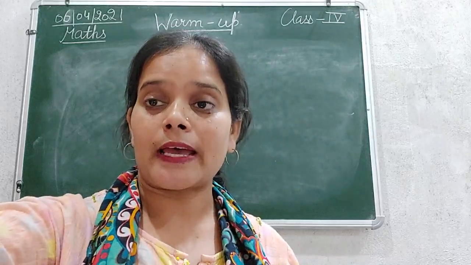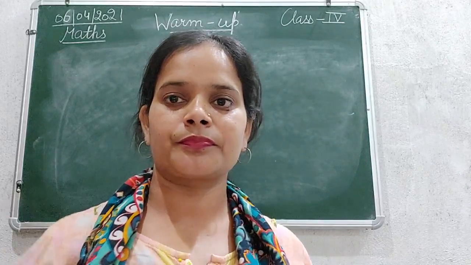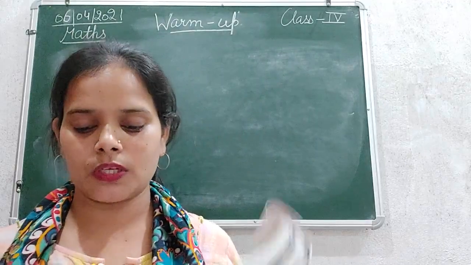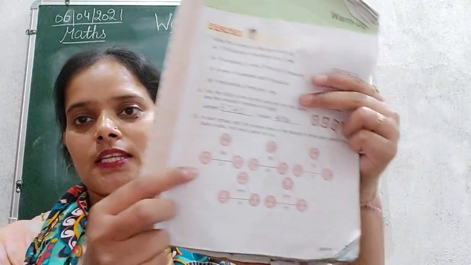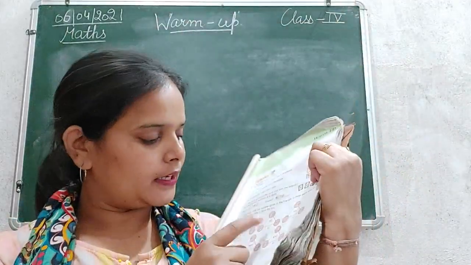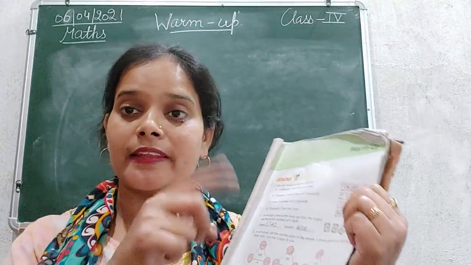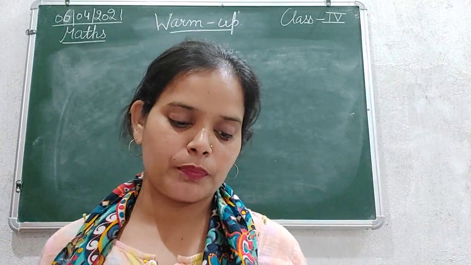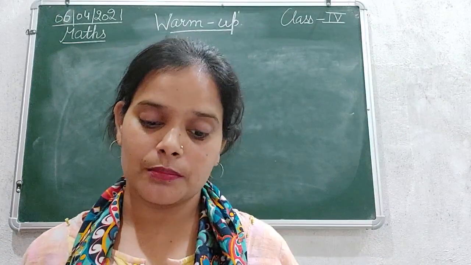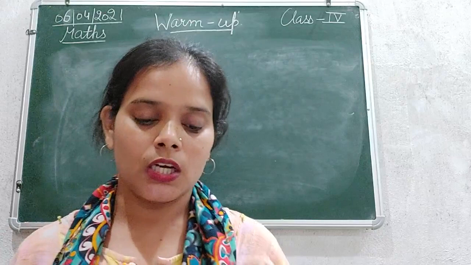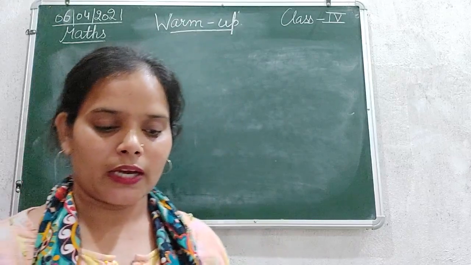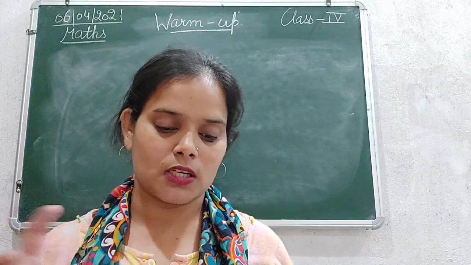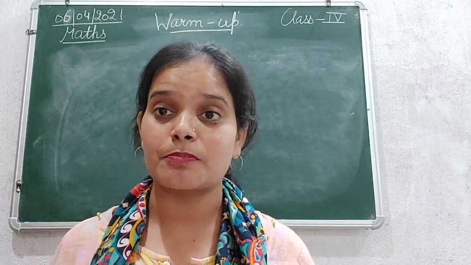So here as you can see, some figures are given. In this sum 5 parts are given, and each figure has 3 circles interconnected with each other. In each group there are certain numbers given in this triangular figure, and we have to fill the circle that is blank.